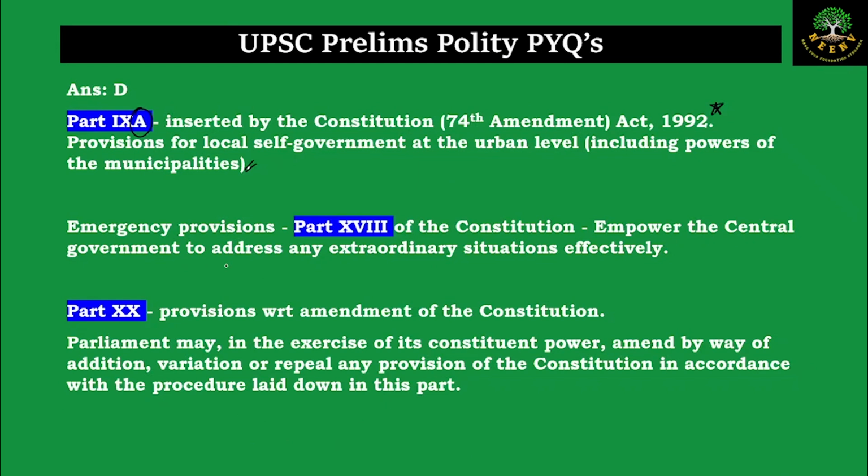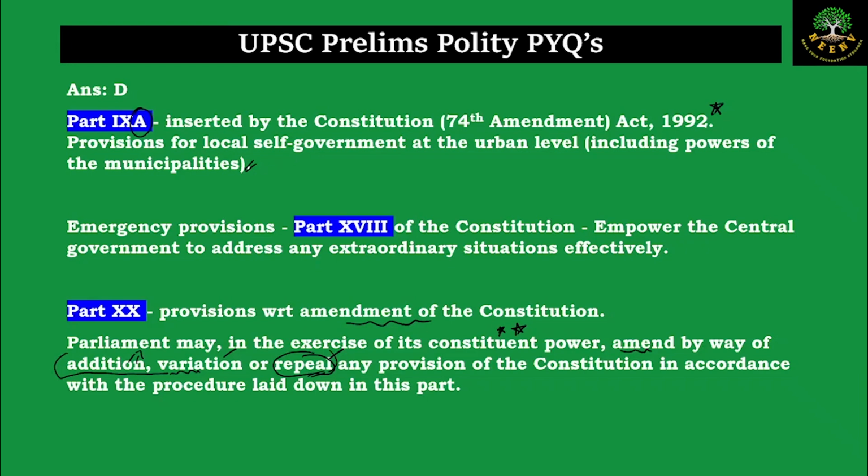And Parliament, by using its constituent power, the Constitution gives the Parliament the power to make laws. By using the same power, Parliament can amend the Constitution by way of addition, variation or repeal. They can add something to the Constitution, they can change something in the Constitution, or they can repeal some particular articles or provisions from the Constitution. So the constituent power also involves the power to add something, vary something or repeal something. So that is the amendment power of the Constitution. In fact, these 3 words, addition, variation or repeal, were asked as a question in a different question.